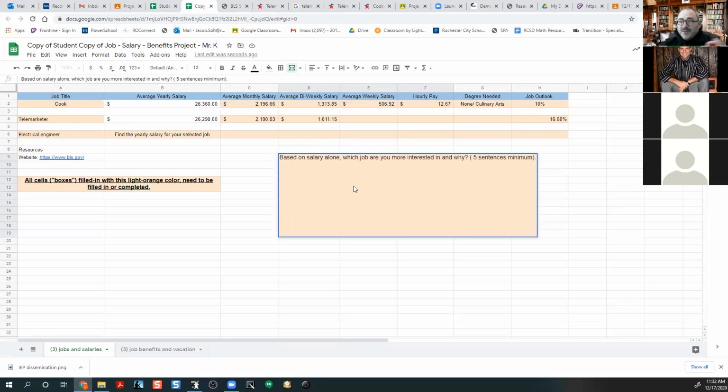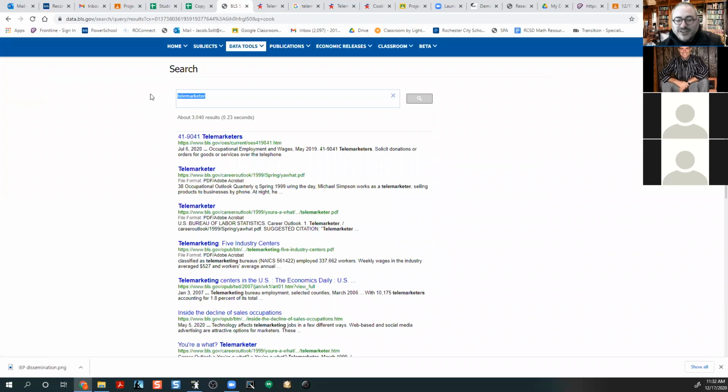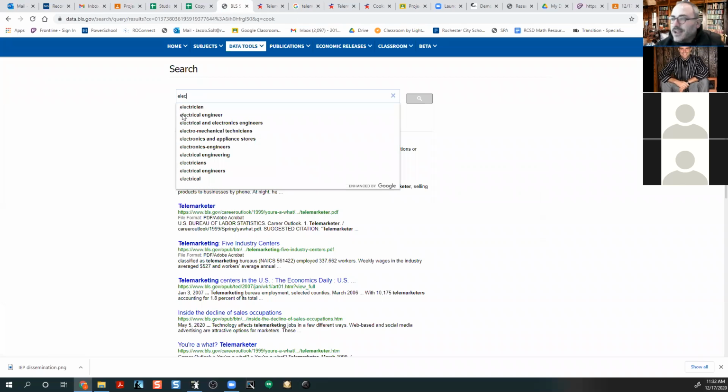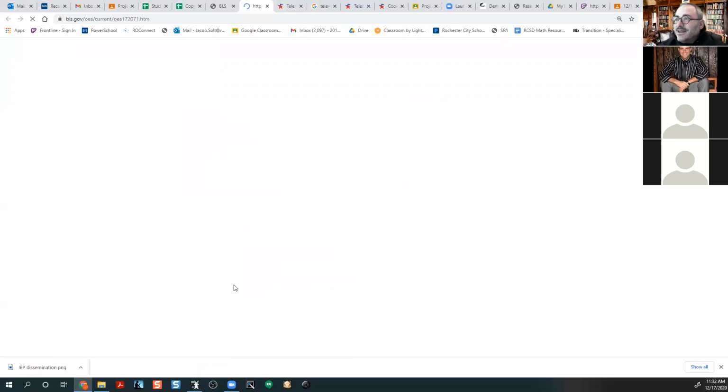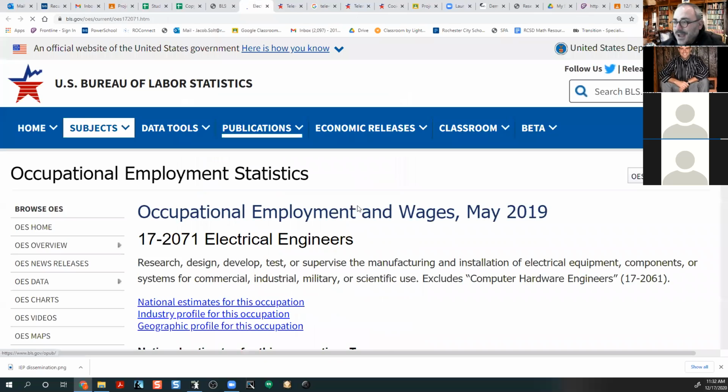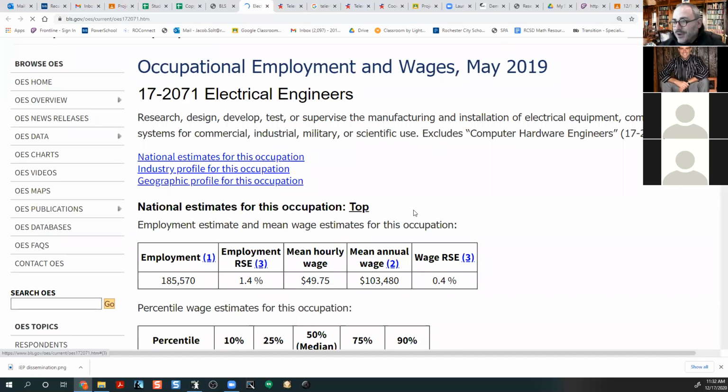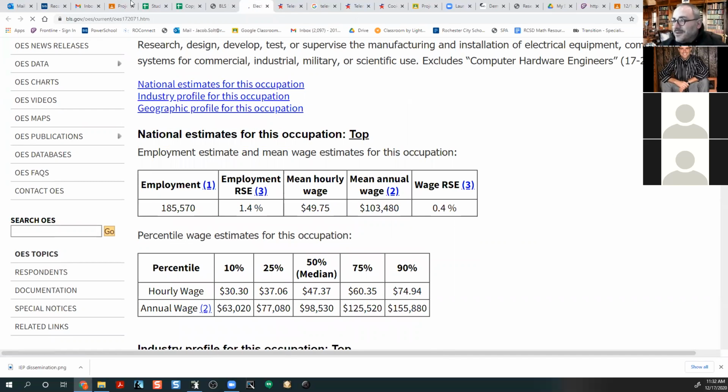I'm sure electrical engineer, when I look at that, it's going to be the best paying. So when I do electrical engineer here, that's going to pay me a lot more money than a cook or anything else. And when I find the money for that guy, here we go. Mean annual wage, $103,480.